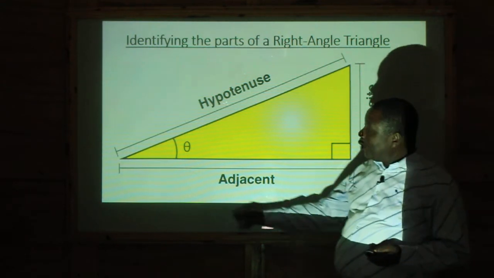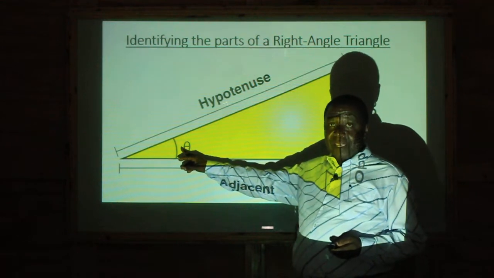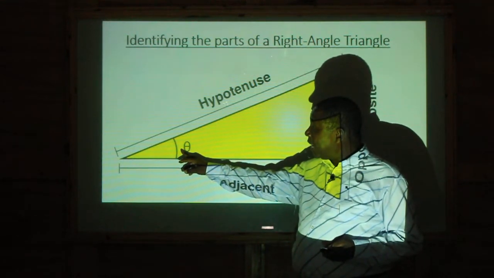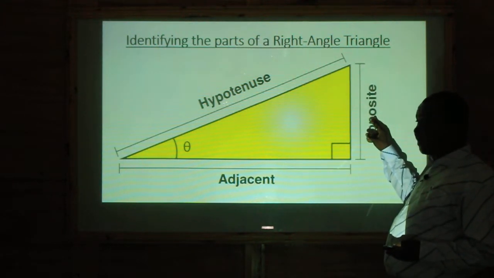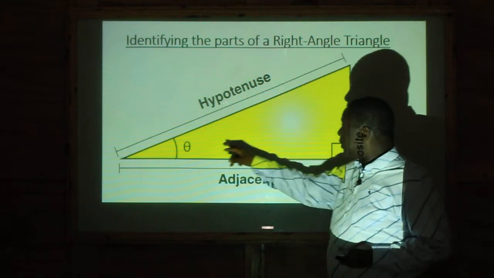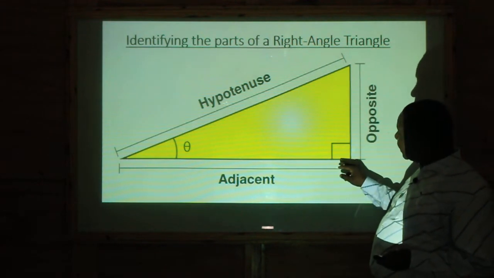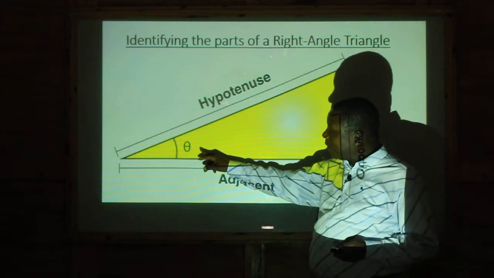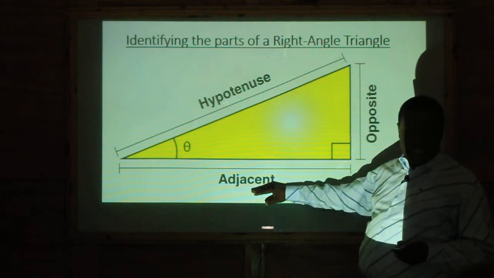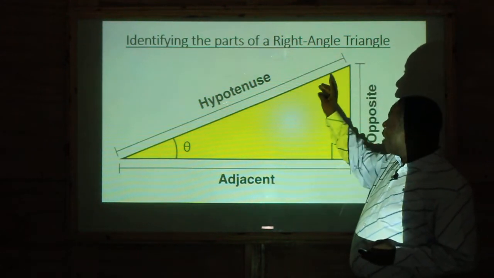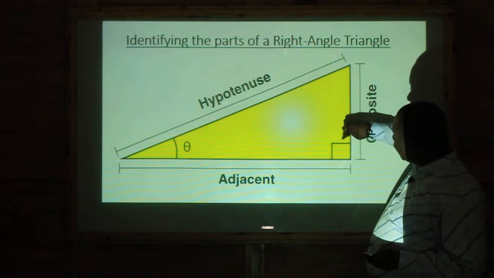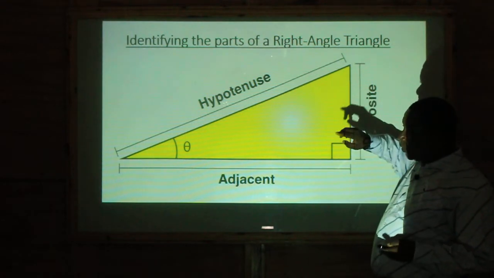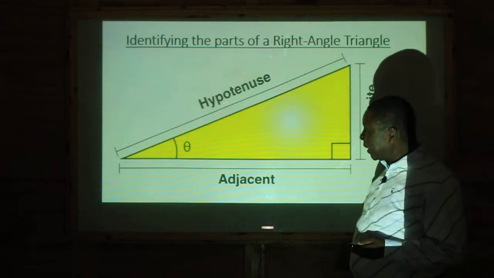For instance, if we are talking about this angle directly, this is the opposite side. You can see that this is opposite to it. And the side which is very, very close to the angle is what we call the adjacent. The hypotenuse is always the longest side, and that is the side which is opposite to the right angle. So you have to understand that, okay?